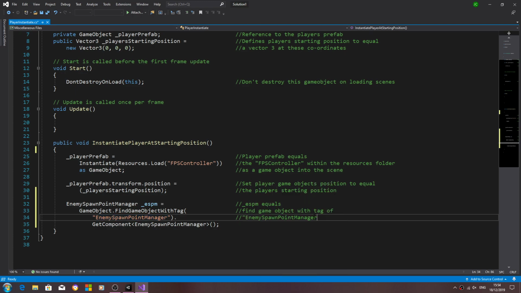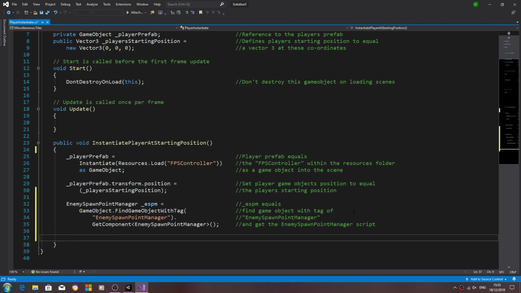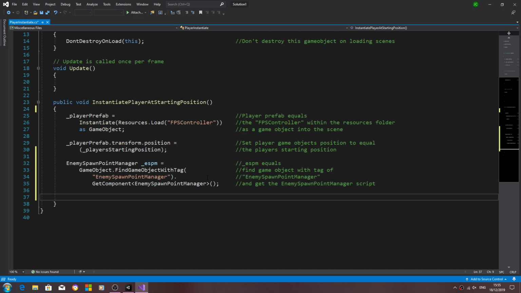I'll put this in speech marks as well, and get the enemy spawn point manager script